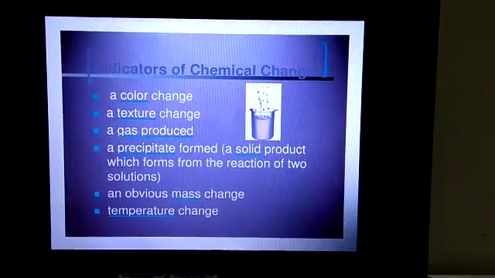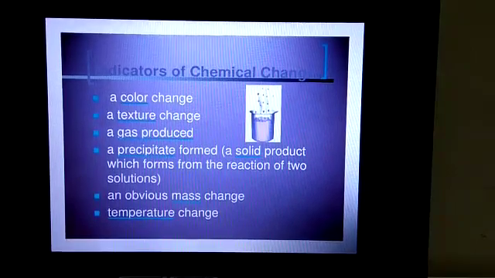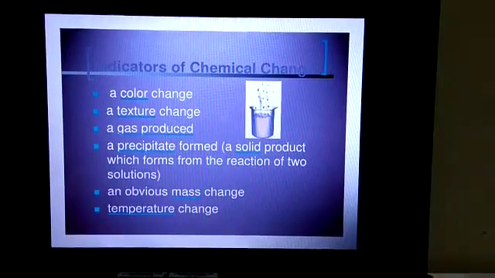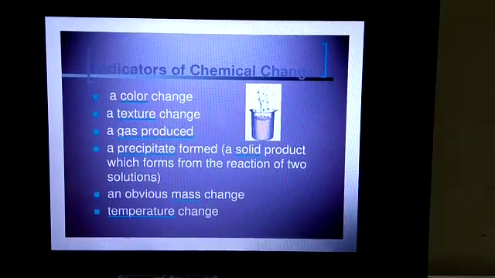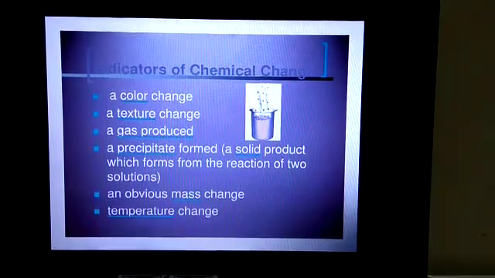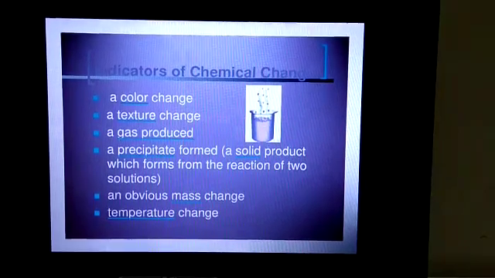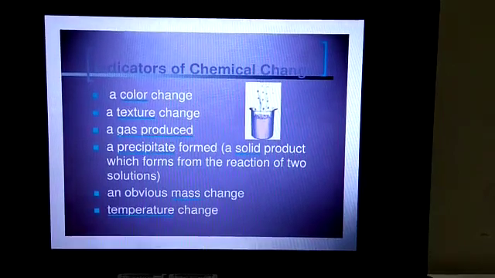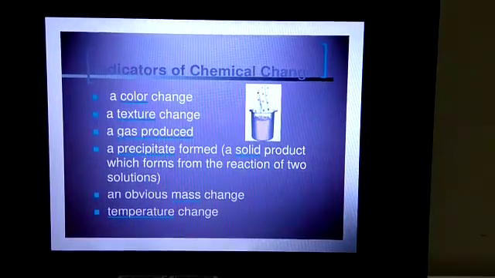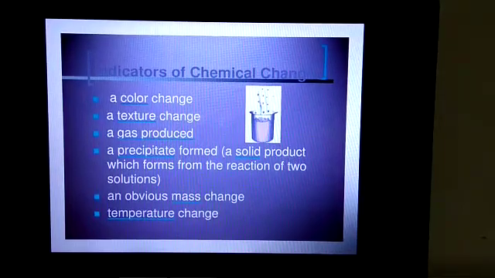Texture change, production of gas, and formation of a precipitate, which is very obvious. There will be a change in the mass of the original substance and a temperature change of the substance. All these are the indicators which indicate that a chemical change has occurred.